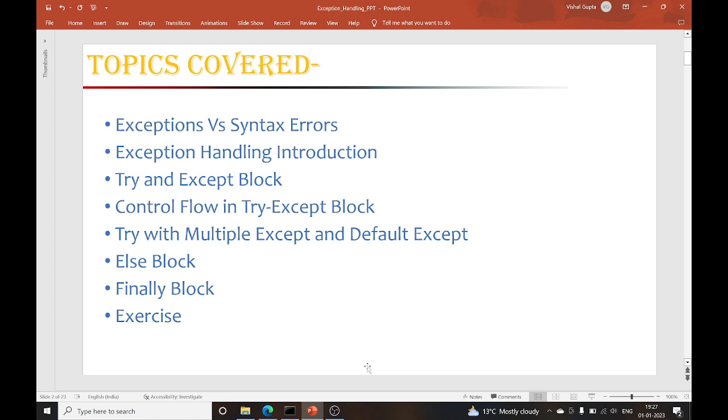So what topics am I going to cover in this particular tutorial? Initially, I will discuss what are exceptions and what are syntax errors. Then we will discuss the introduction part of exception handling. Then we will discuss the try and except block. Then we will discuss control flow, how control flow goes in case of try and except. Then we will discuss try with multiple except. And then we will discuss one of the important parts, the else block in exception handling. Then we will discuss the finally block, and then we have some exercises. So let's come to the topic now.